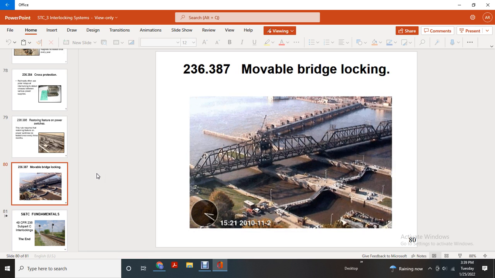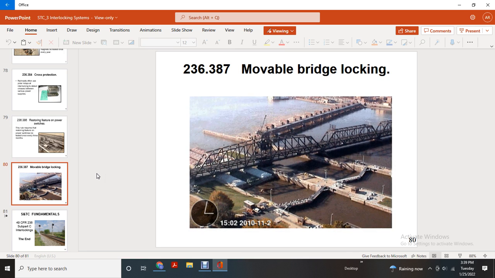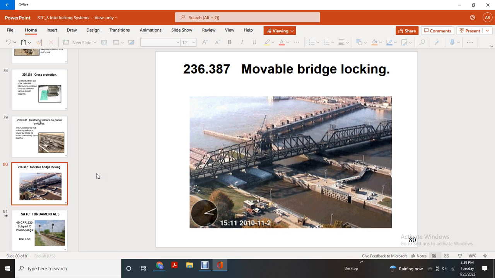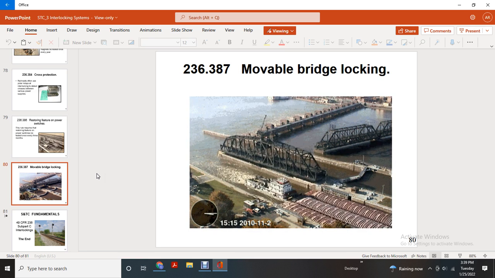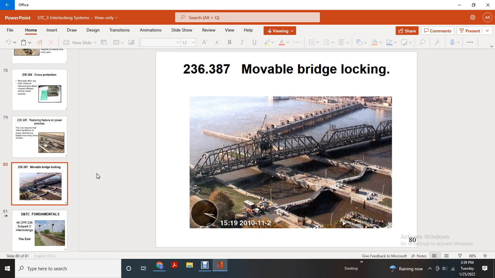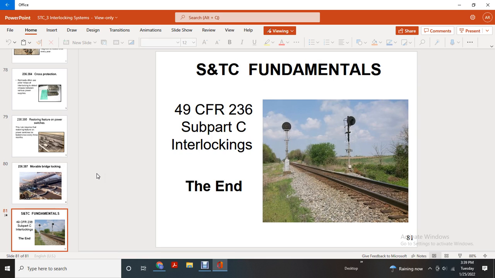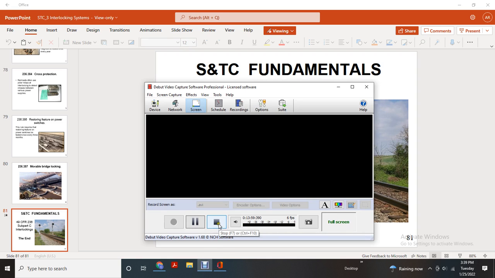Shows a movable bridge locking. And you can see it move. Alright, Signal and Train Control Fundamentals, Title 49 CFR 236, Subpart C, Interlockings, at the end: Testing.